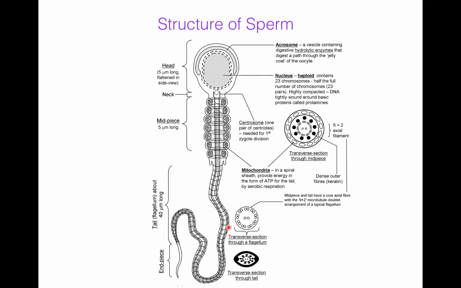Immediately outside the fibrils, there is a fibrous sheath. It is surrounded by spirally arranged mitochondria. Finally, the sperm is enclosed in the plasma membrane. So, this is all about the structure of sperm.